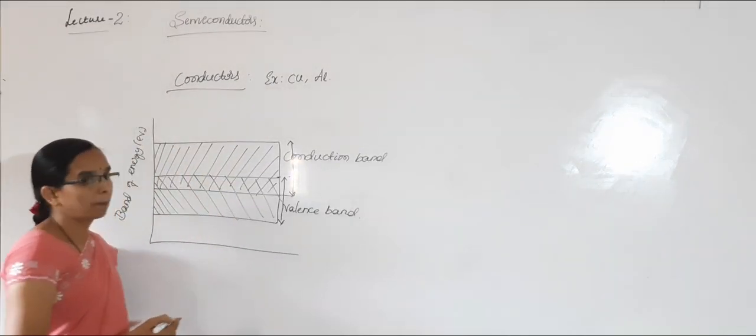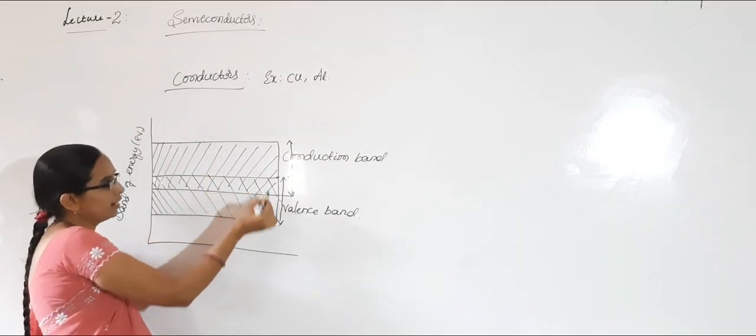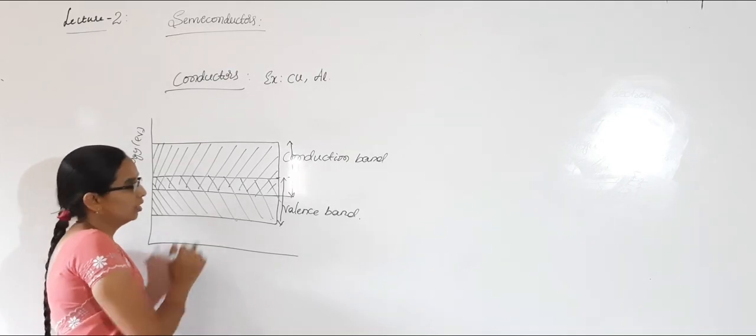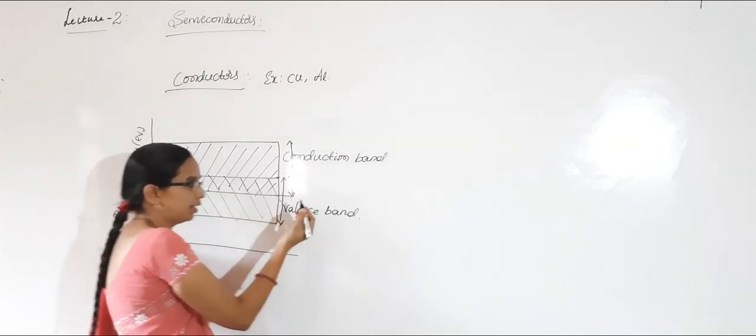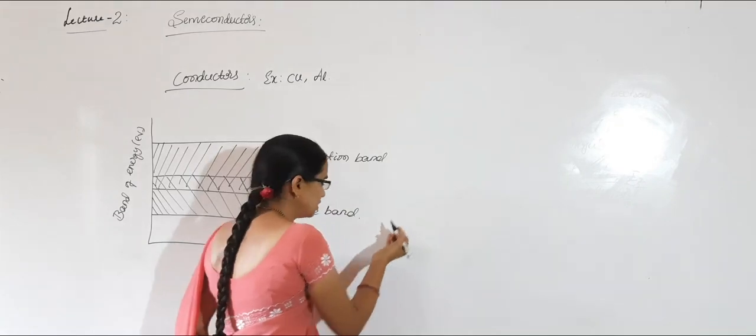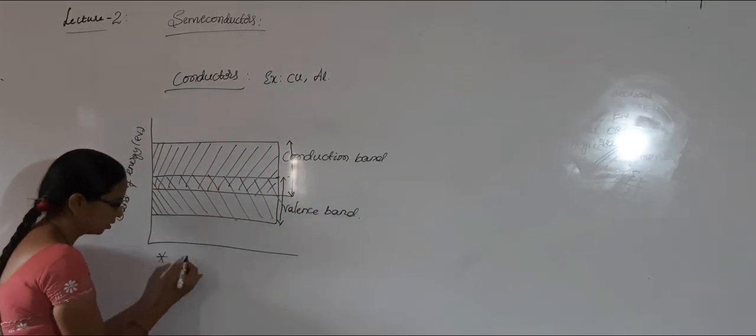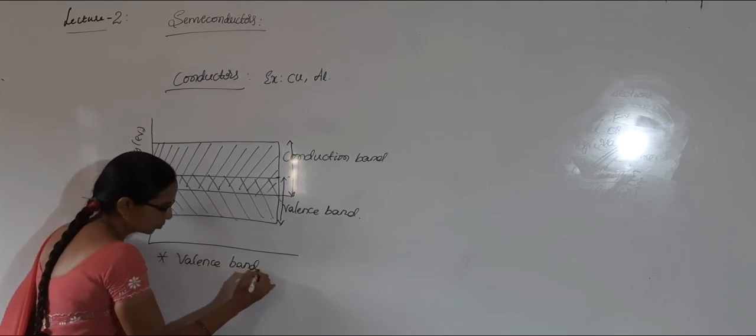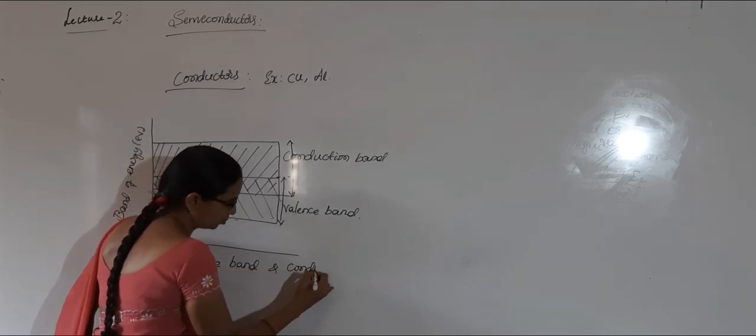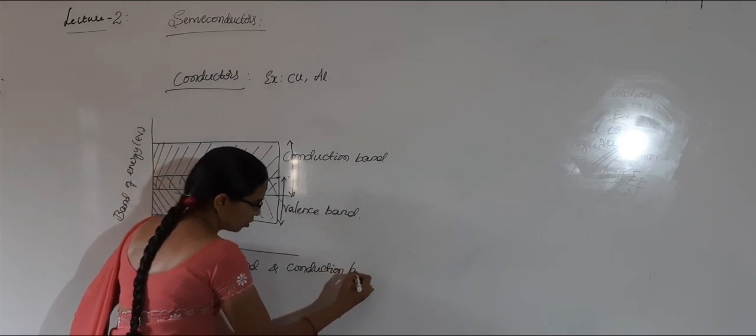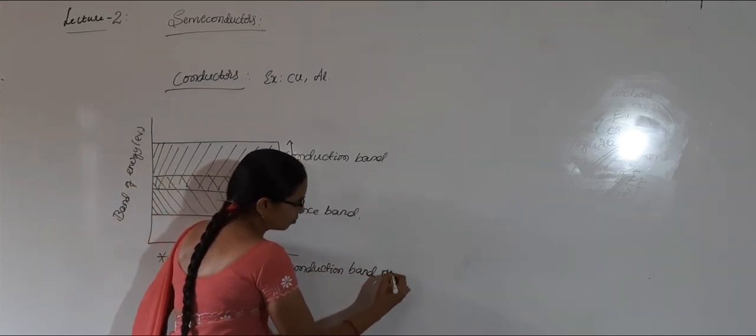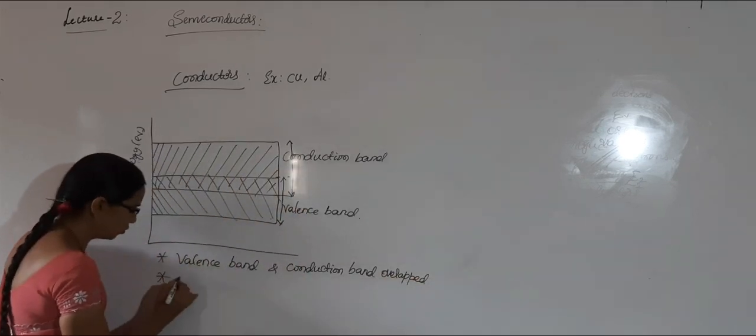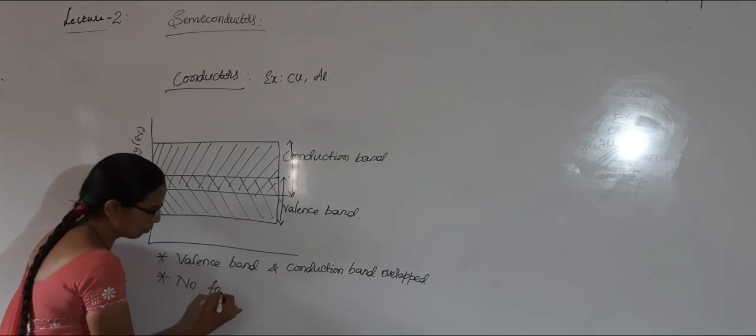In conductors, valence band and conduction band overlap each other. Here there is no forbidden energy gap. In conductors, valence band and conduction band are overlapped and there is no forbidden energy gap.